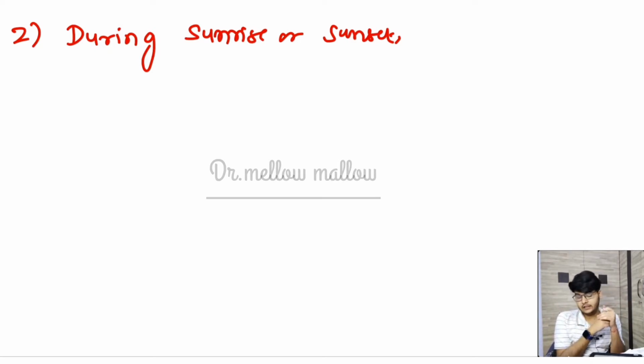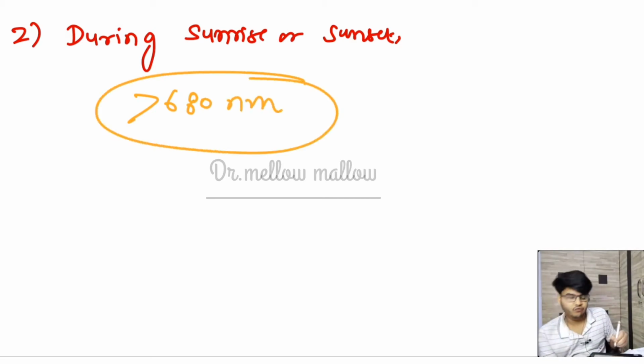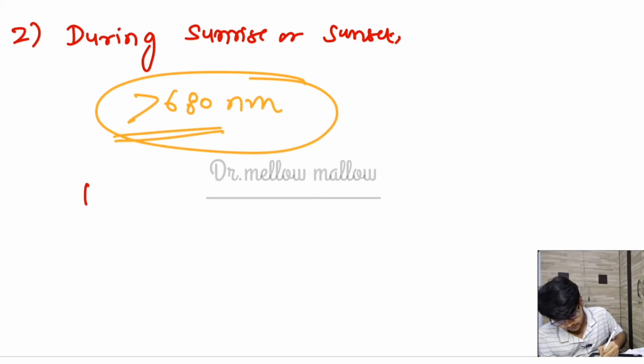So during sunset or sunrise the plants are getting more than 680 nanometer of wavelength, and you very well know that if the wavelength is greater than 680 nanometer, then PS1 will function efficiently,